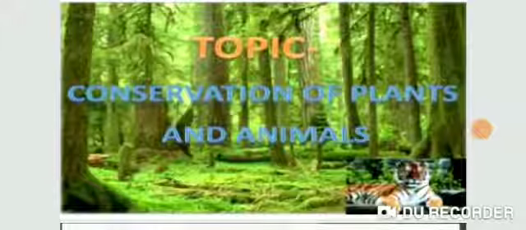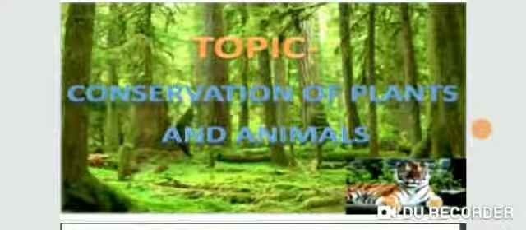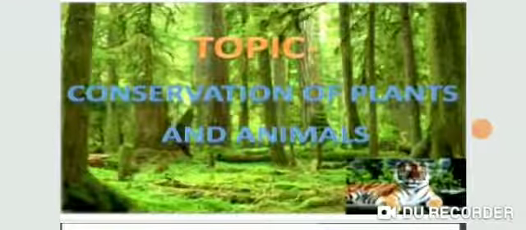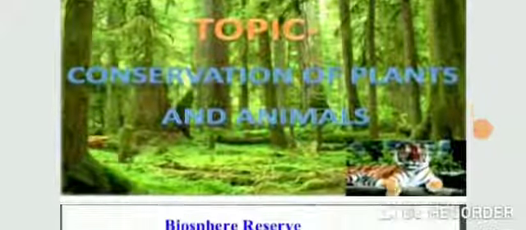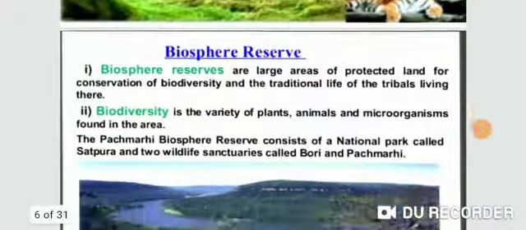So today we will discuss the new topic of this chapter: how we can preserve our wildlife. We can preserve our wildlife by setting up wildlife sanctuaries, biosphere reserves and national parks. So the very first topic that we will cover today is the biosphere reserve. What is the biosphere reserve?